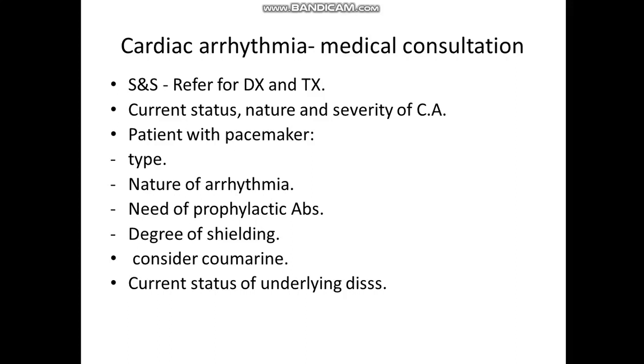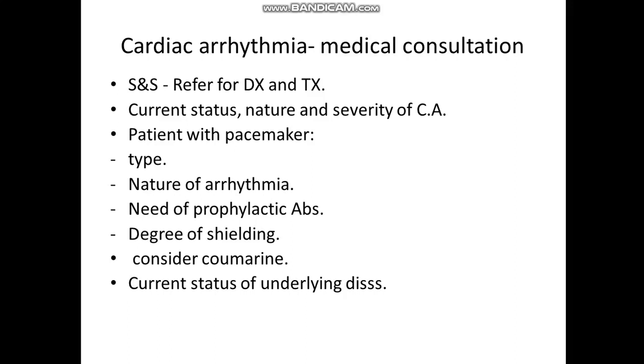Consider Coumadin. As I mentioned before, cardiac arrhythmia might occur in a patient with ischemic heart disease or ventricular heart disease. So in order to prevent arterial embolism, the patient might sometimes be given anticoagulants, Coumadin or warfarin, to prevent coagulation of the blood, or what we call arterial embolism.